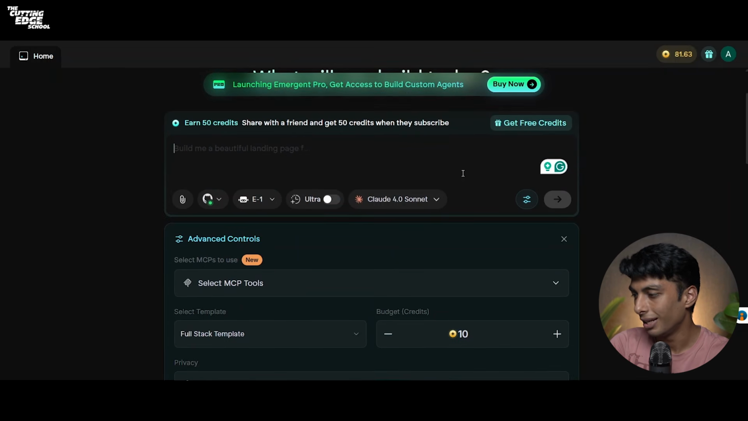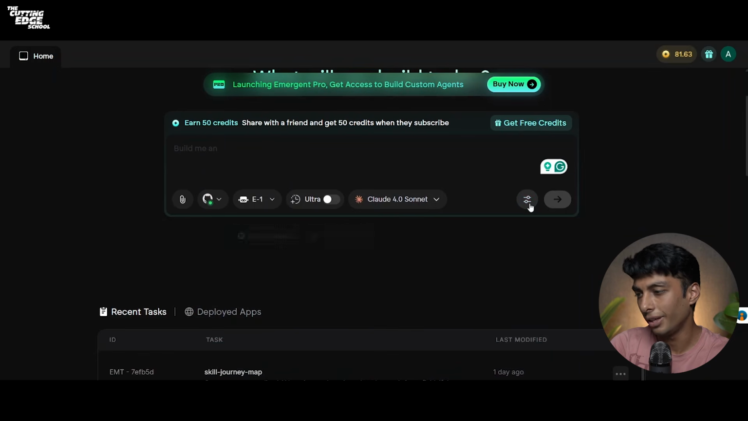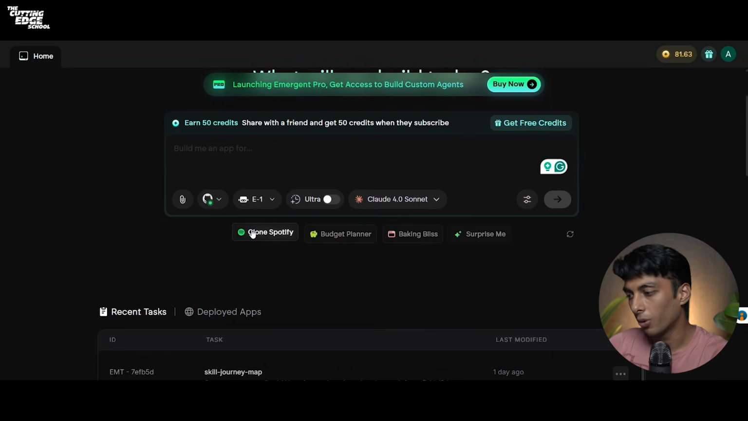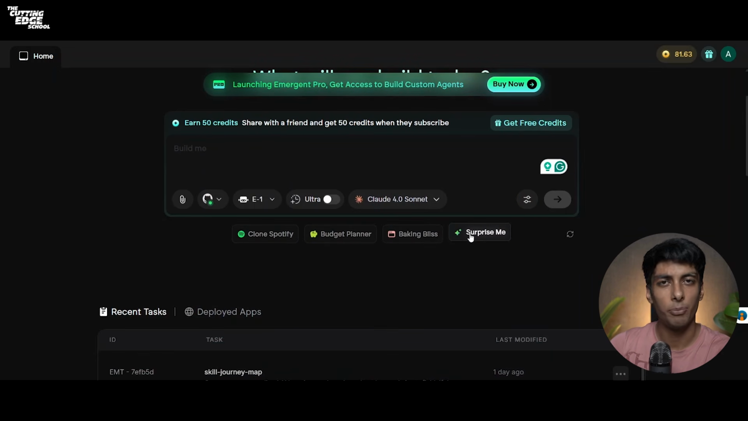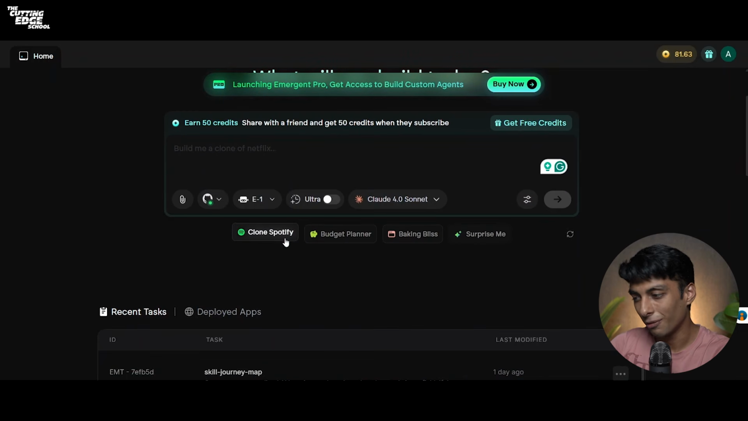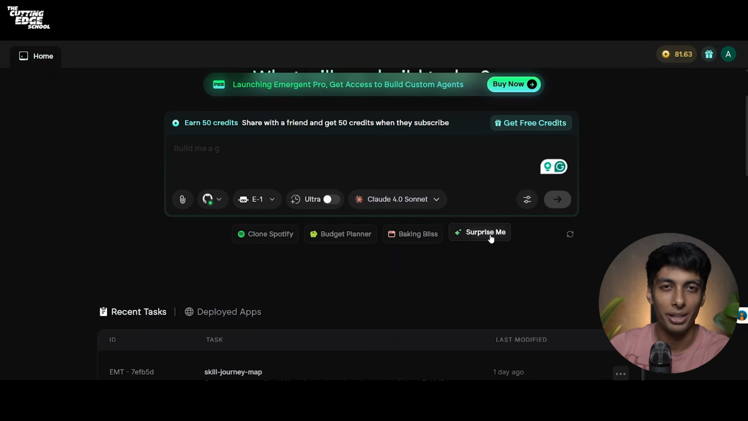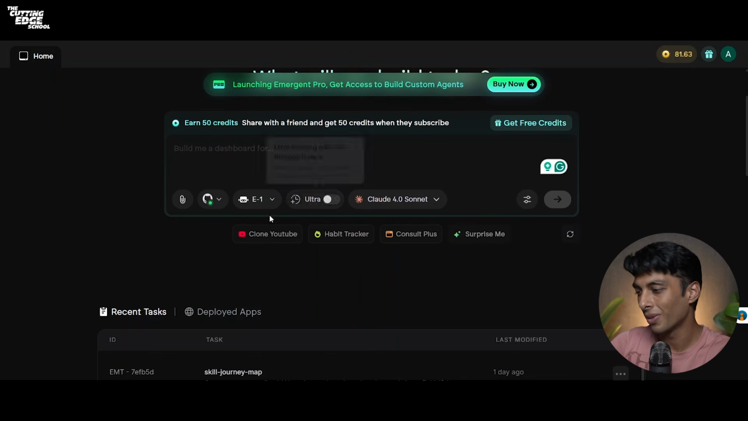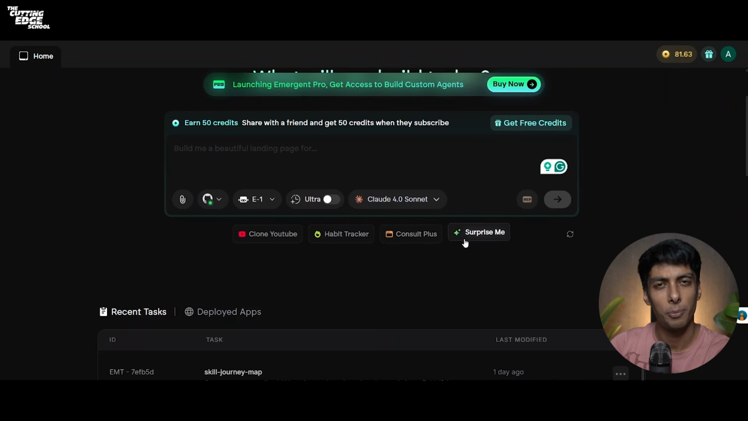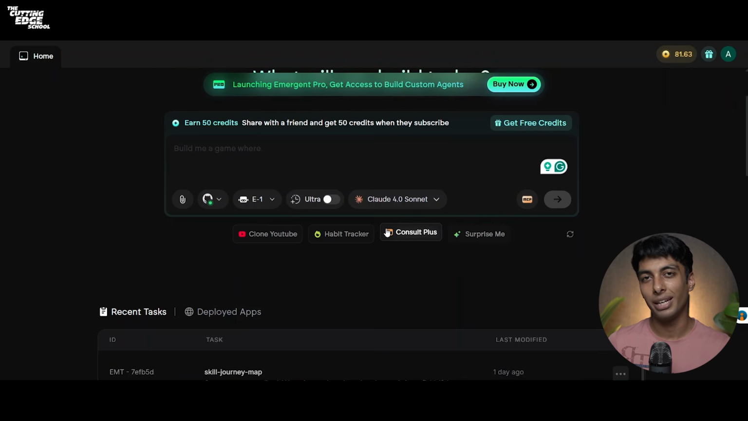Then let's see what other settings do we have. Now, on the bottom of this input box, you can see that you get some ideas, which is clone Spotify, a budget planner, or simply click on Surprise Me to see what Emergent can build. You can also hit refresh and you get an option to clone YouTube, a habit tracker, a consult plus, or again, a Surprise Me. Now, cloning of the websites has been super easy using Emergent.